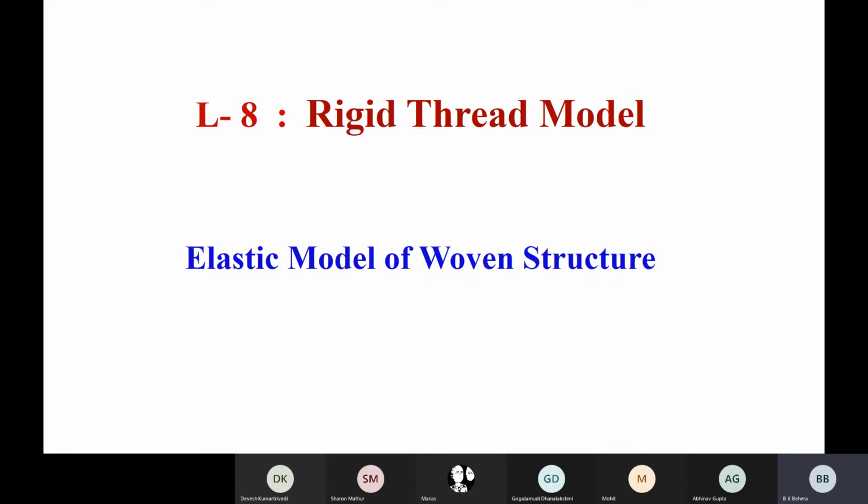Today we'll discuss what that fundamental is, based on which this model is developed, and based on that fundamental the next 4-5 lectures will continue. So try to understand the concept, then we'll discuss the model.